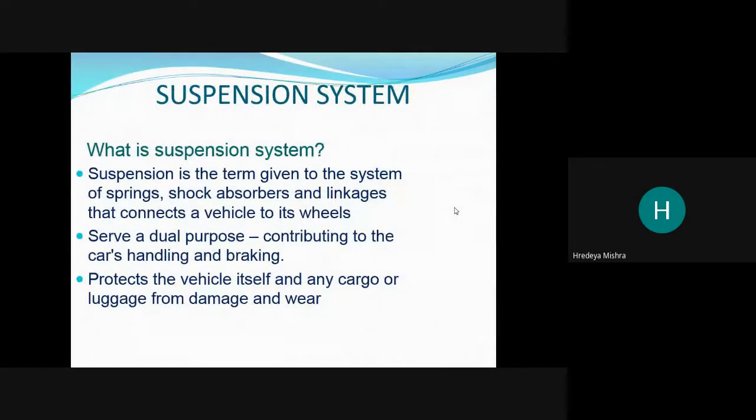So what is the suspension system? Suspension is the term given to the system of springs, shock absorbers, and linkages that connect a vehicle to its wheels. All vibration is absorbed by the suspension system. It serves a dual purpose, contributing to car handling and braking.